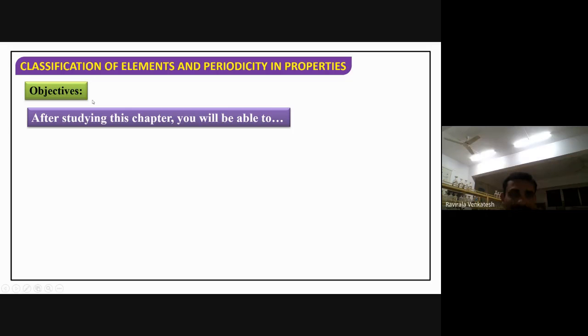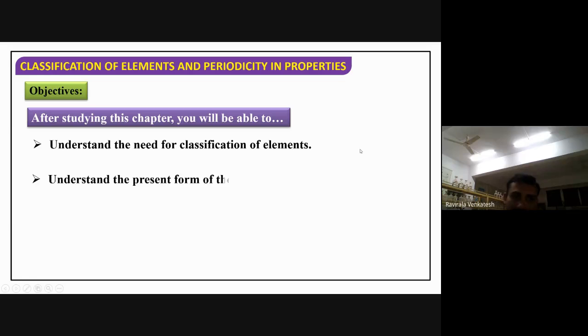So what is the need for classification of elements? After studying this chapter, what are you going to get? If you read this chapter, what are you going to learn? If you observe, you can understand the need for classification of elements, why we have to classify the elements.